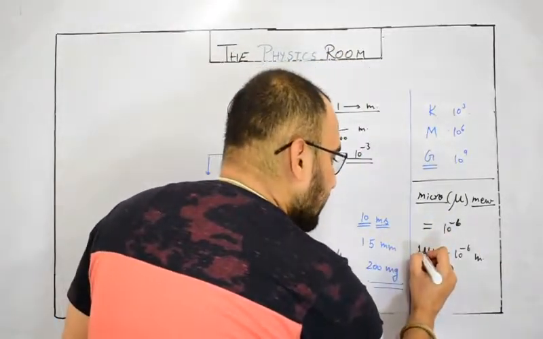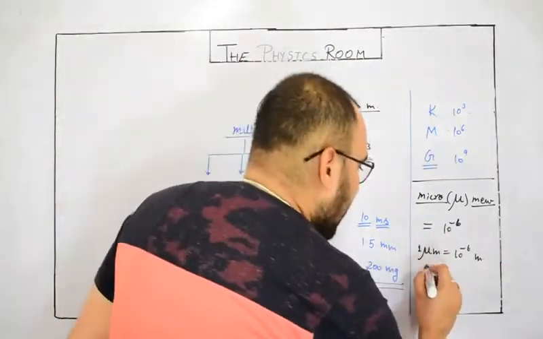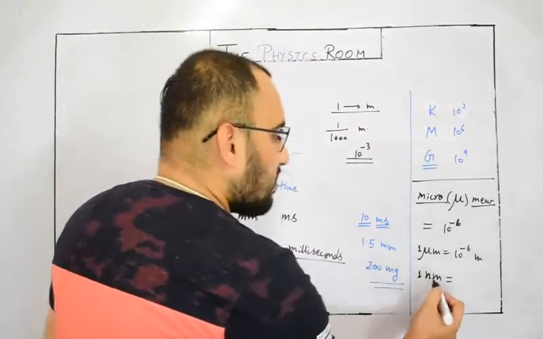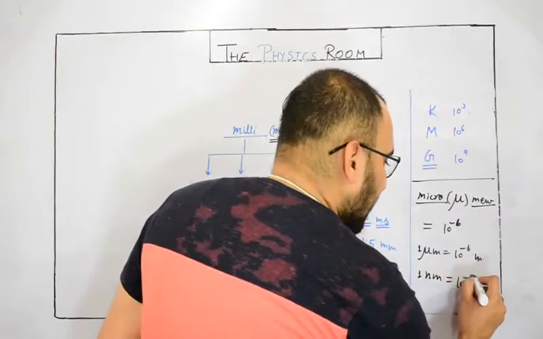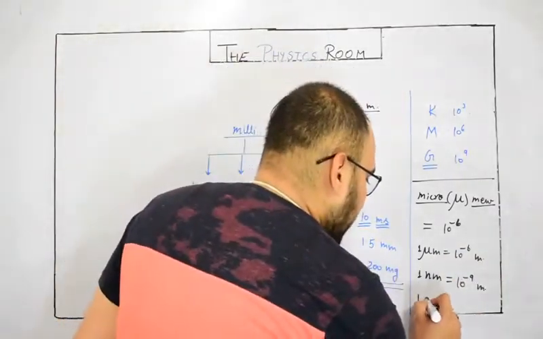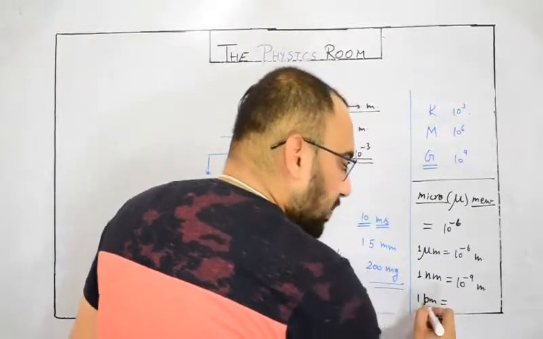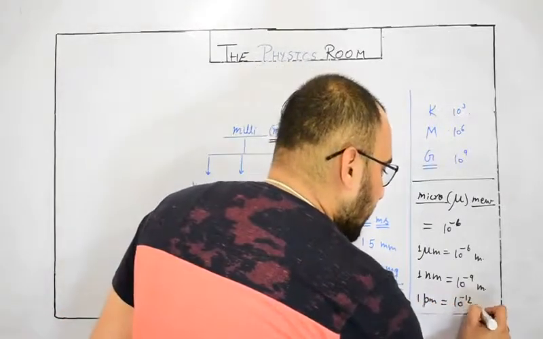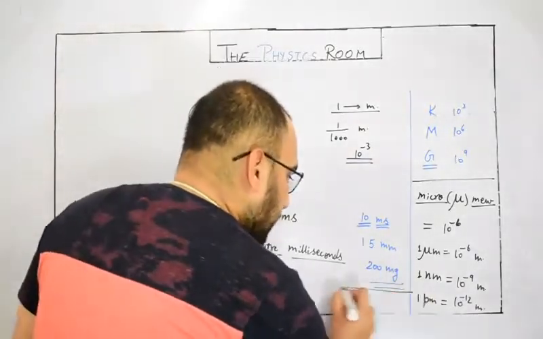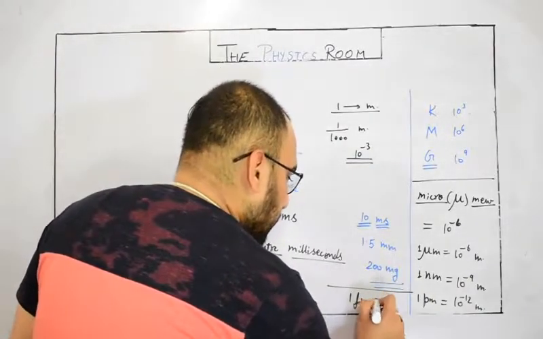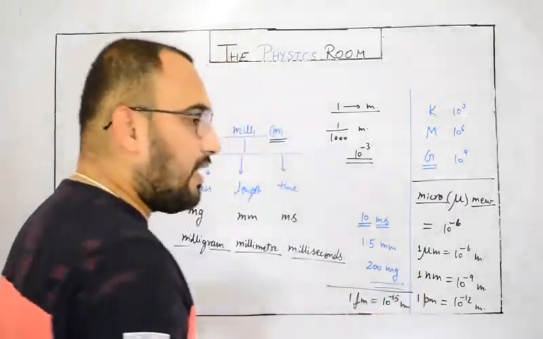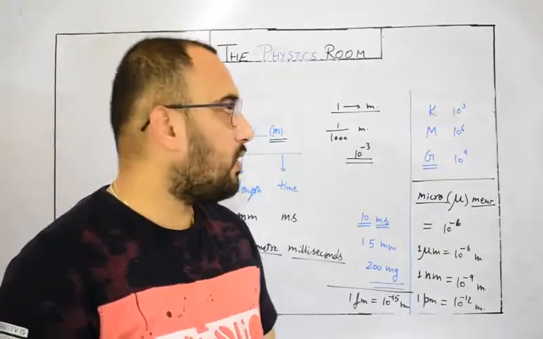In the same way, nano: 1 nanometer, nm, is 10 to the power minus 9 meter. 1 pico, pm: 1 picometer is 10 to the power minus 12 meter. Another is femto, or fermi: 1 fm, 1 fermi meter is 10 to the power minus 15 meter. Up to this small level we can study.